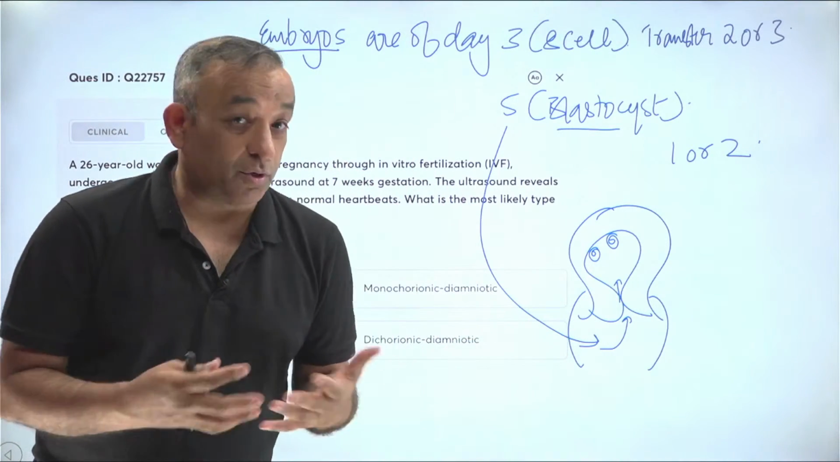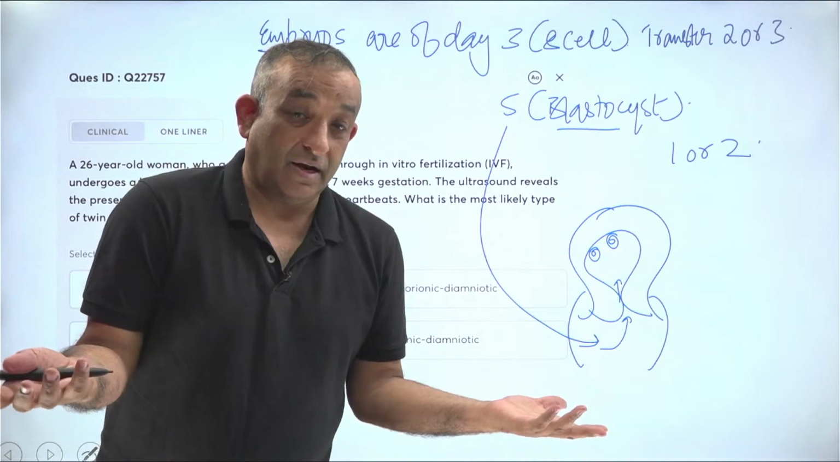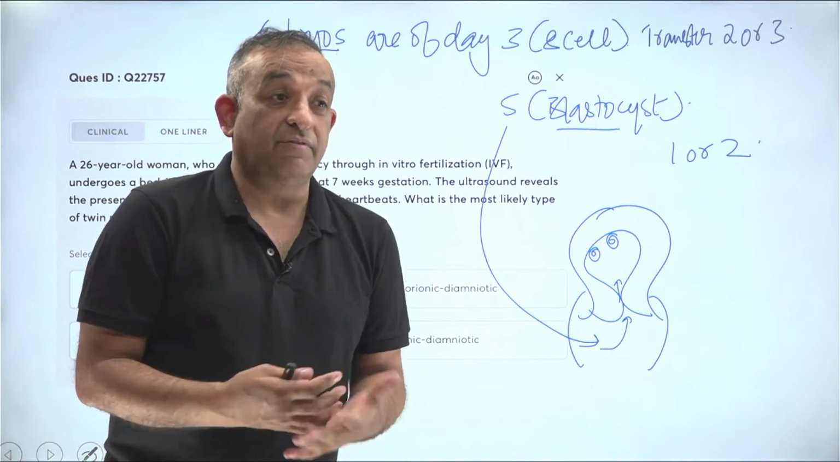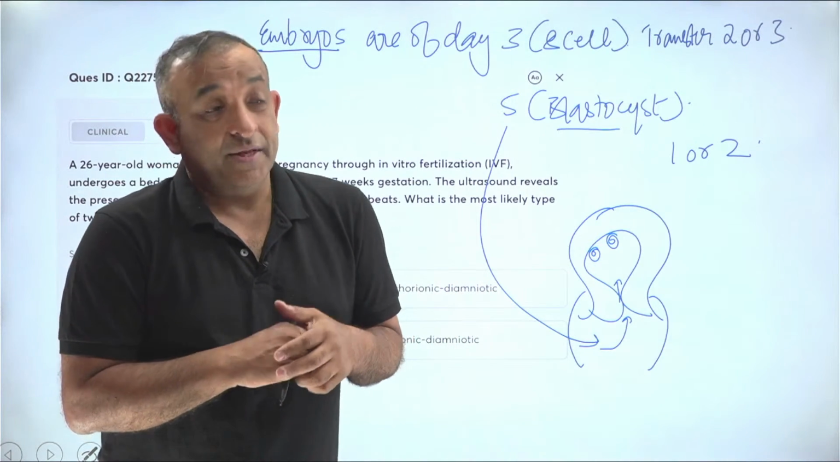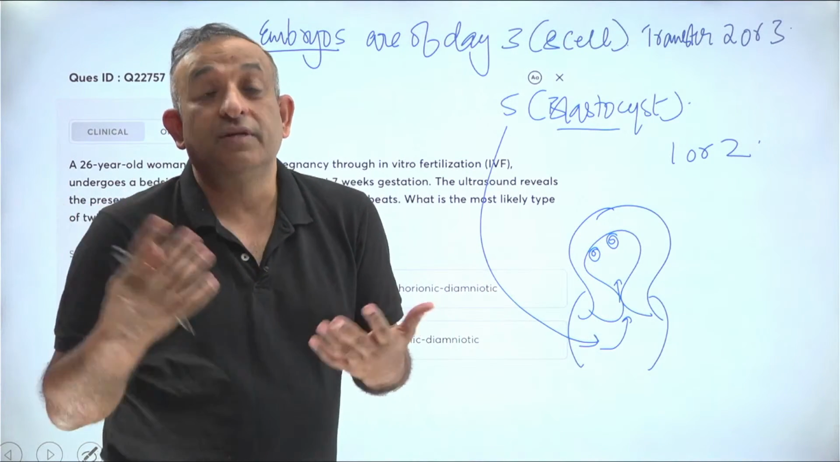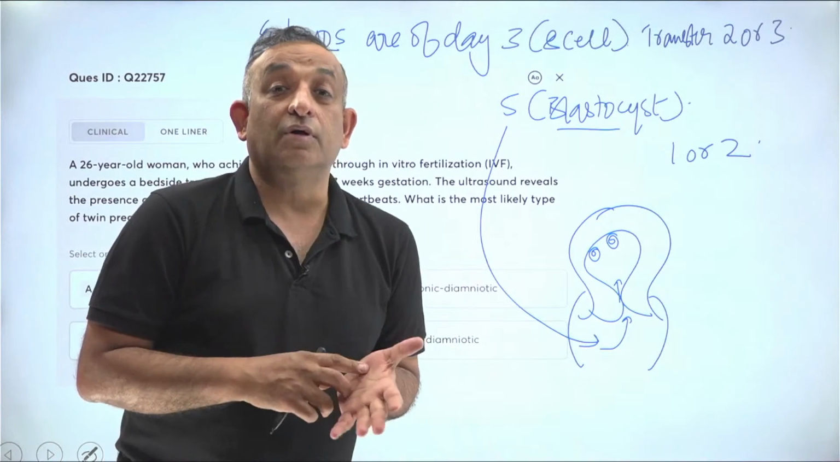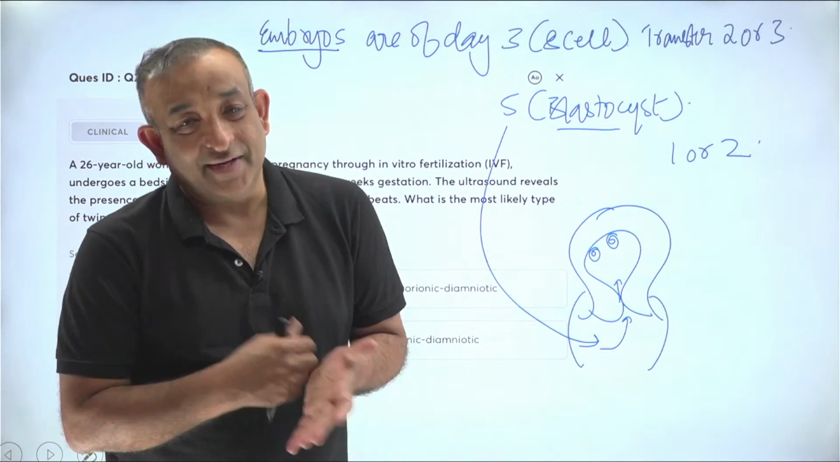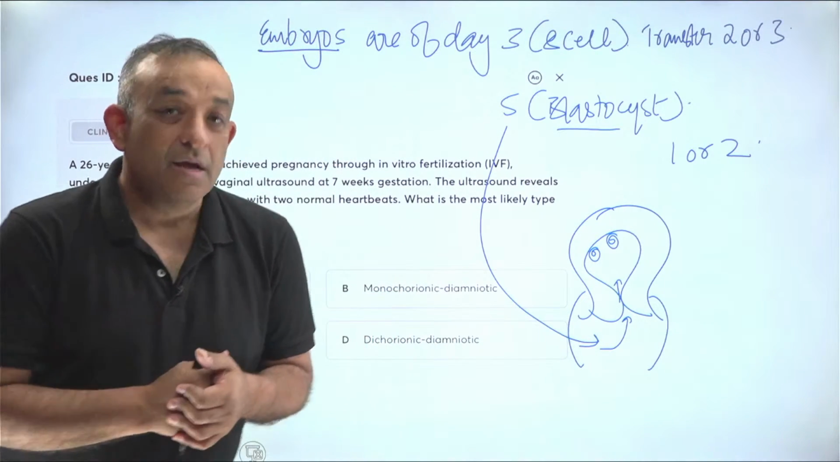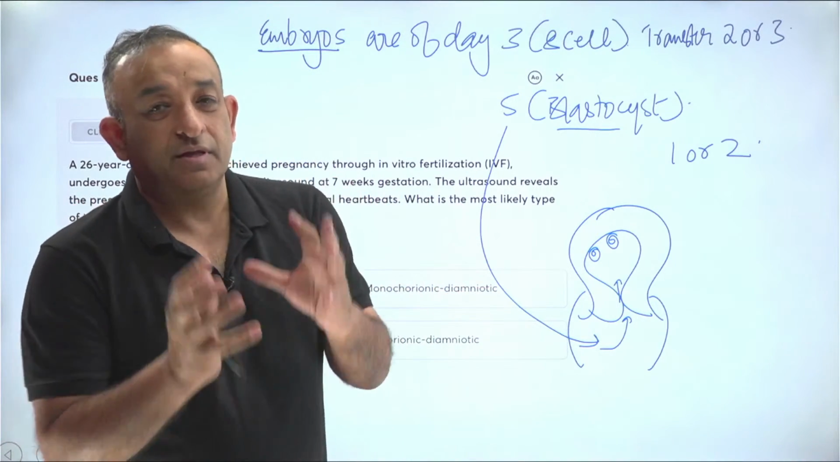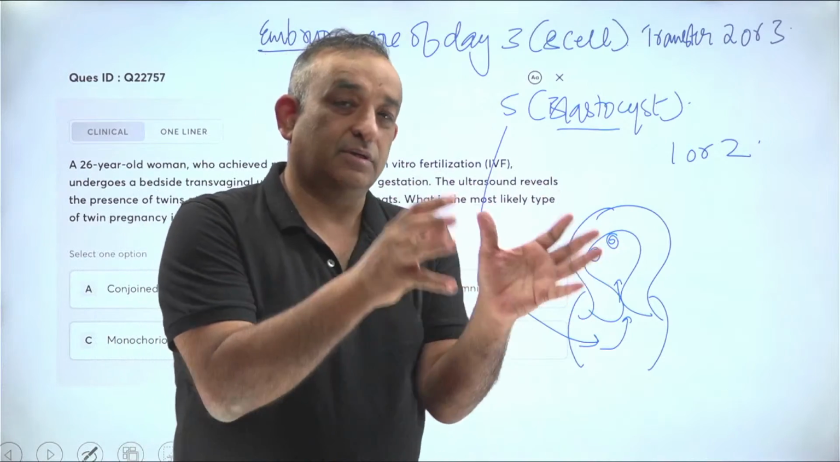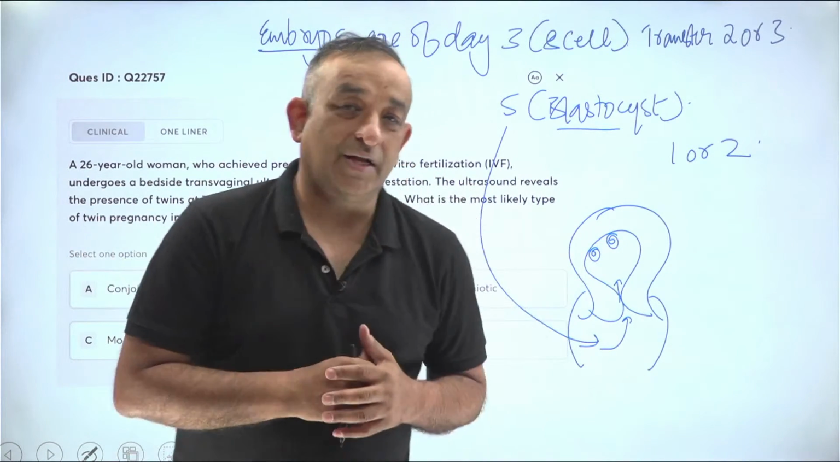Sometimes if I put 3 embryos, all 3 will implant. It has happened in our lives. I have had the experience of having 3 embryos implant when I transferred 3, hoping that at least 1 or 2 would implant. All 3 implanted. So that is what? Trichorionic, triamniotic. So don't get confused. Mostly this is what is going to happen. The number of embryos you put, they're going to implant. So dichorionic, diamniotic will be the most common type of twin.